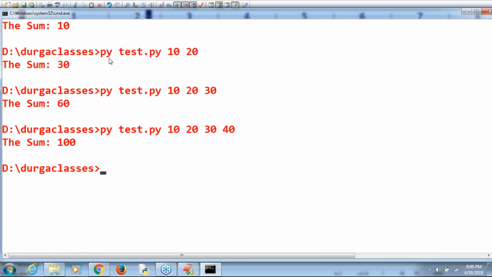That's all, friends. This is about how you can read the data from the command prompt as command line arguments. Remember that. That's all. I'm stopping the session. In the next session, we will continue with the continuation part.